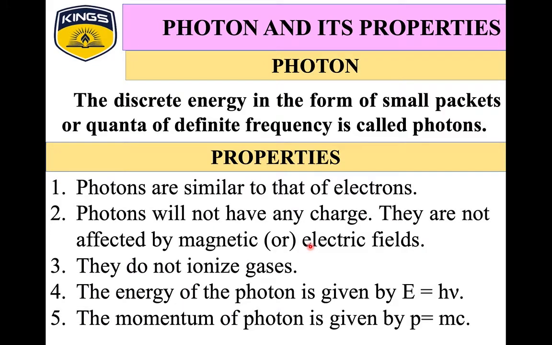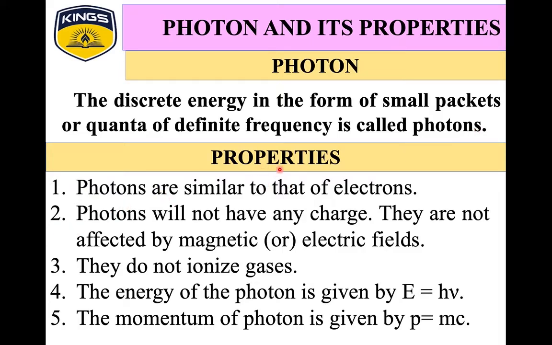That is, what is meant by photon? A photon is a discrete energy in the form of small packets or quanta of definite frequency. That is, in a simple way, we can say that the light particles are called photons.